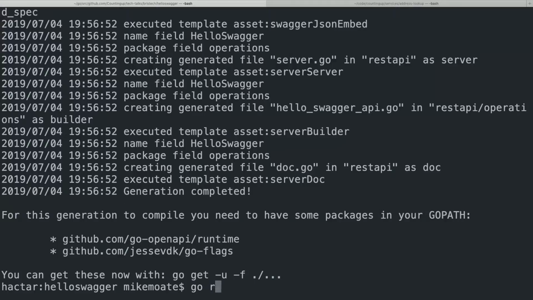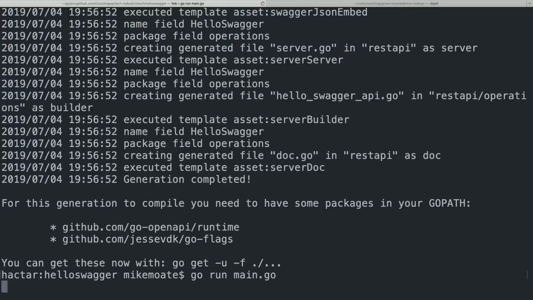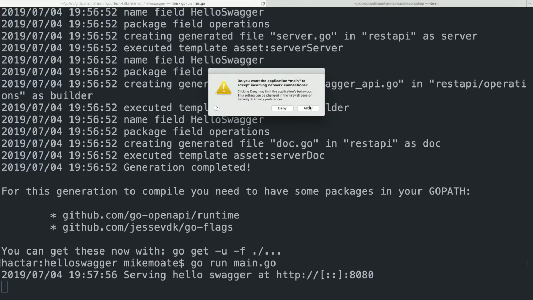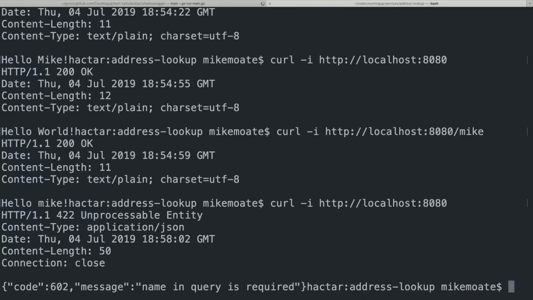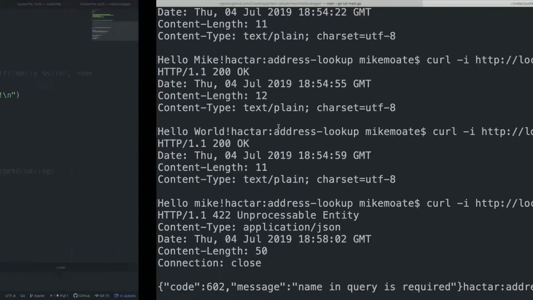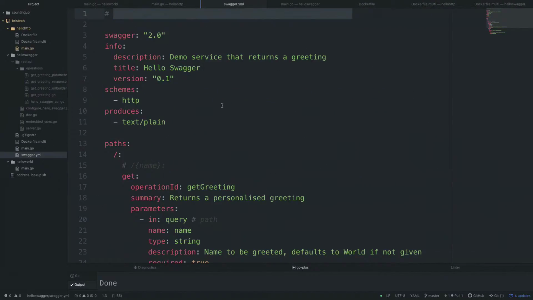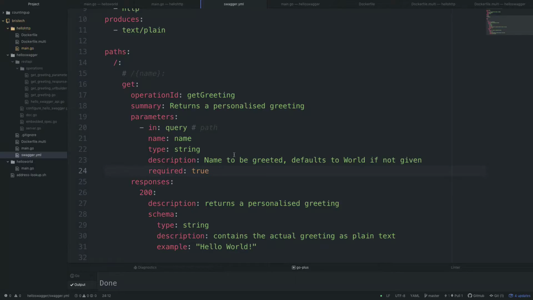So if we run that, it should be listening on 8080, and we'll curl it, and it says unprocessable entity, HTTP 422, message: name in query is required. Interesting. Why is that? So when we put our Swagger YAML together, we said that our query string parameter was required. So out of the box, the fact that that's required has been handled for us by the framework, and it's returned the right HTTP status code for you've done this wrong.